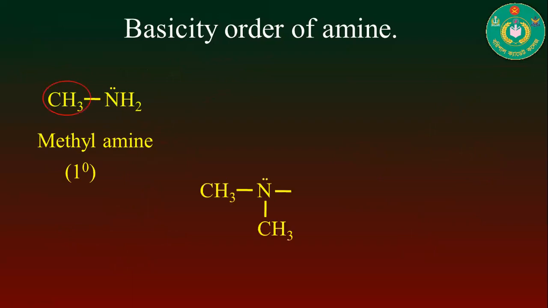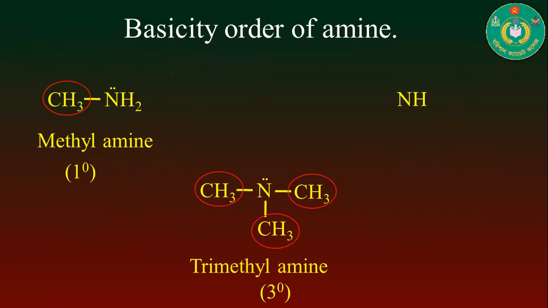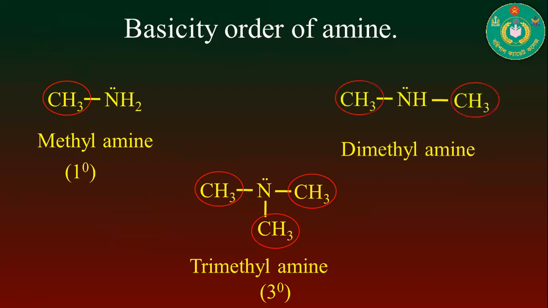Now we have to compare the basicity order of the following compounds. So what do you think, boys, which one is the more basic compound in this case? Obviously 2 degree amine, that means dimethylamine, will be the more basic structure in this case, and the last one, the tertiary amine, will be the less basic structure.